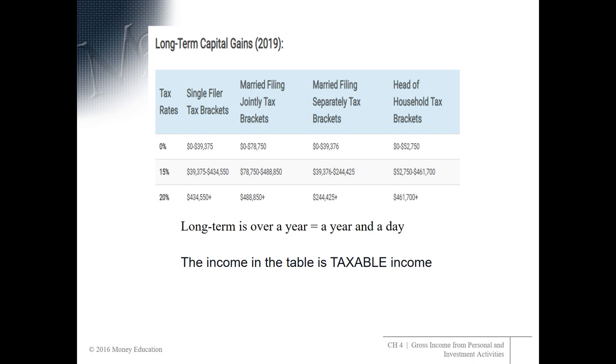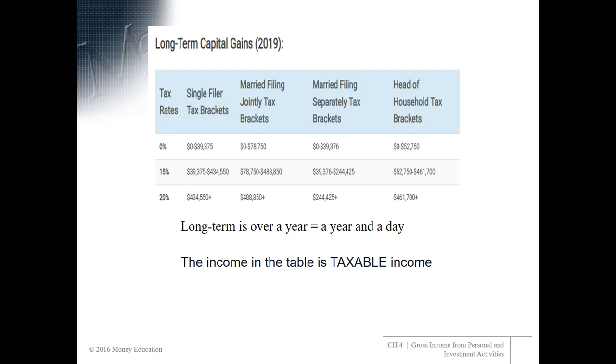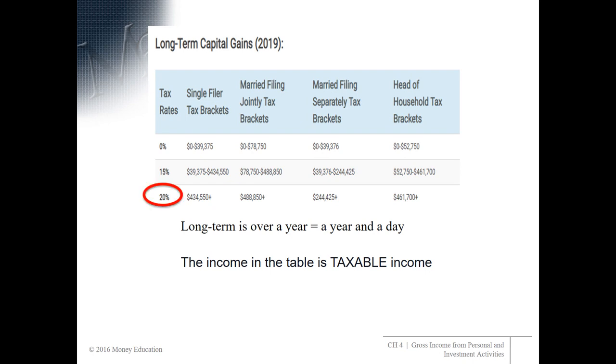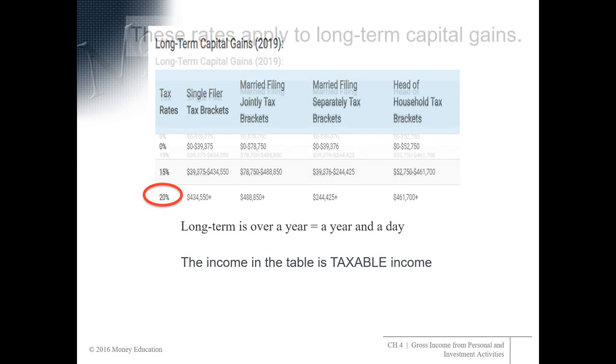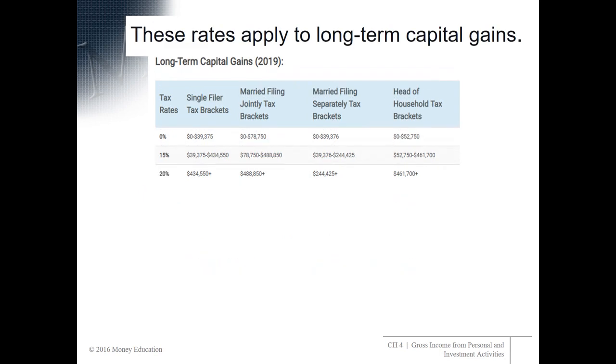Now, we said that this was long-term capital gains. And what do we mean by long-term? That means that the stock is held over a year. In other words, a year and a day. Another thing to notice about these tables is that the highest tax bracket for capital gains is 20%. Now, often on TV, all these little tax blurbs you hear, they refer to the capital gains rate of 20%. But how many people really pay 20% on their capital gains? Almost nobody, because your taxable income has to be so high before you even get up to that 20% rate on long-term capital gains.